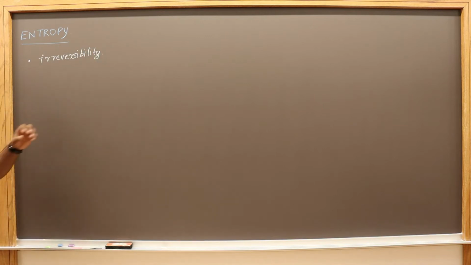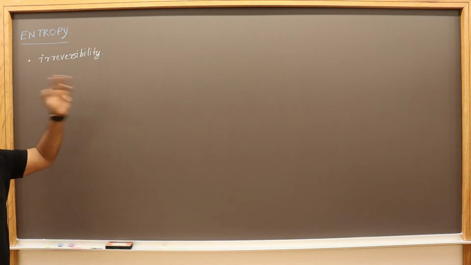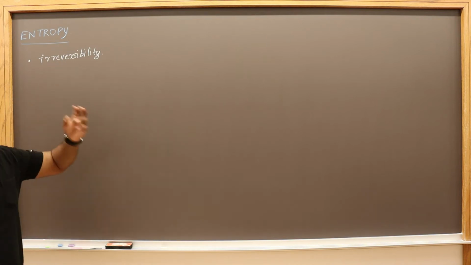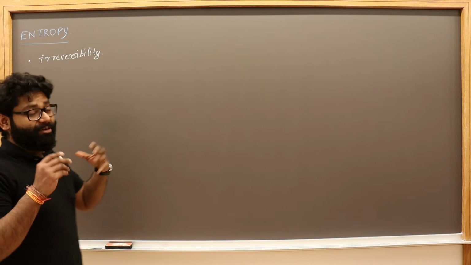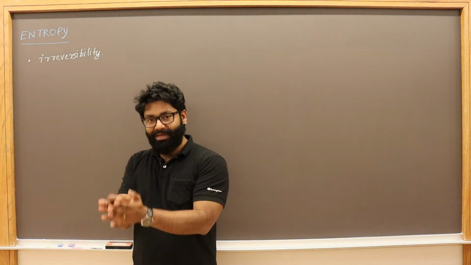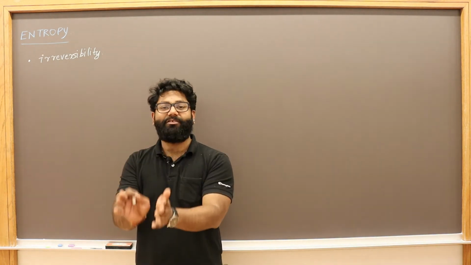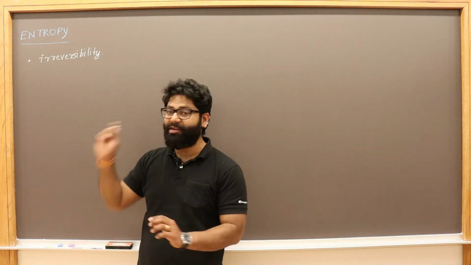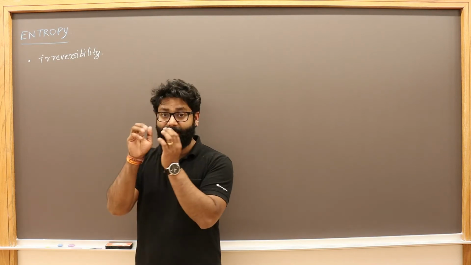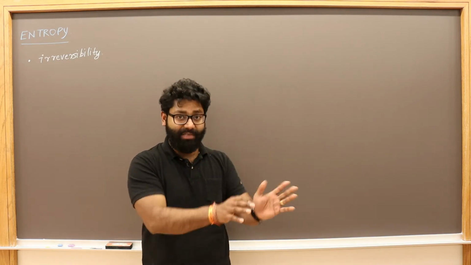So if a reaction is more irreversible, now what is a reversible and an irreversible process? This is slightly different from the concept of reversible and irreversible reactions. Please remember that we discussed the notion of irreversible and reversible processes.